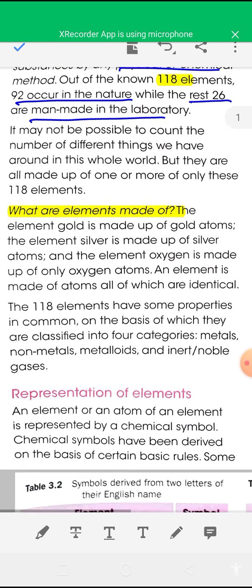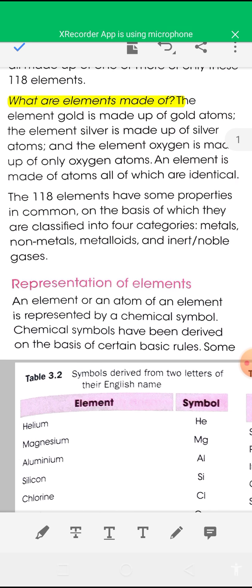Now see this question: what are elements made of? Elements are made up of atoms, very small particles of a substance which are known as atoms. An element is made up of atoms, and different elements are made up of different atoms. For example, the element gold is made up of gold atoms.